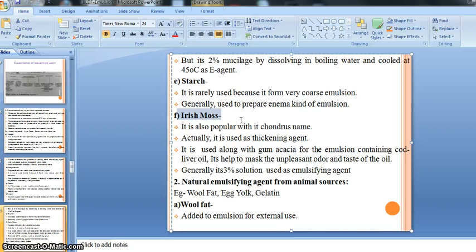Irish moss is also obtained from vegetable sources. Due to that, it also contains carbohydrate kind of material, right?